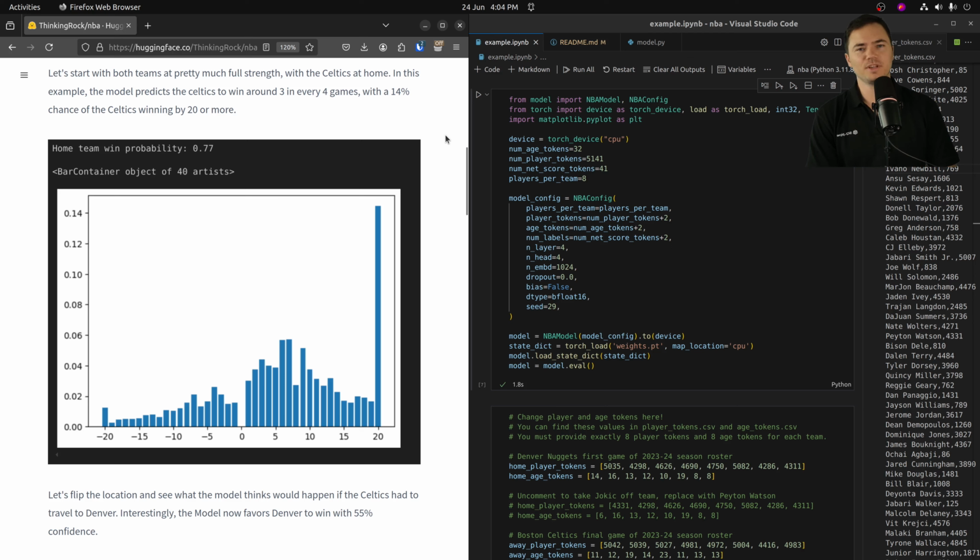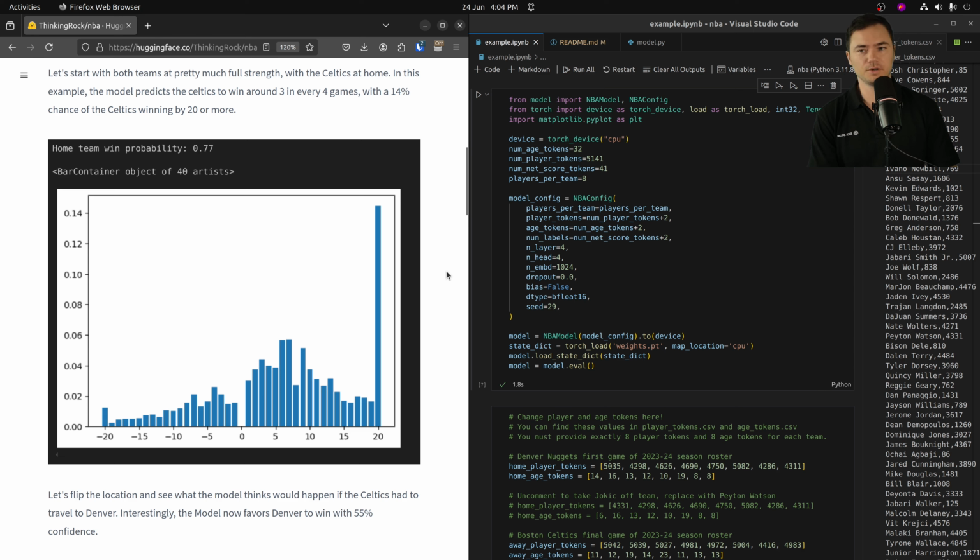Hey guys, I'm really excited to share a super fun AI model that I trained to predict the outcome of NBA games based on the players who are going to be playing in the game. And we'll just start right off with some examples of what it can do. Here we have a chart showing what the model thinks would happen if the full strength Boston Celtics played the full strength Denver Nuggets at home.